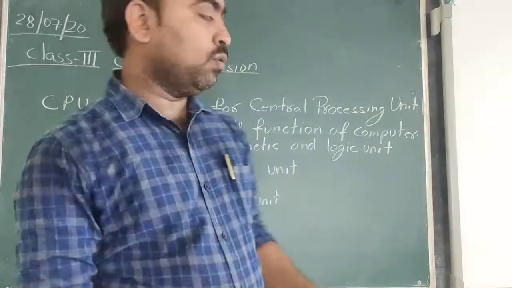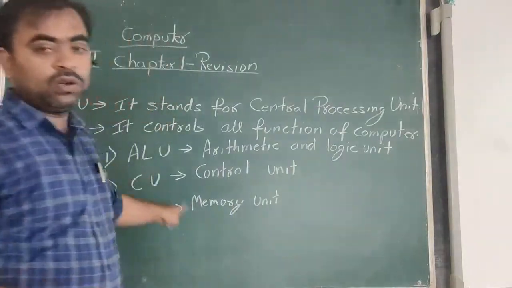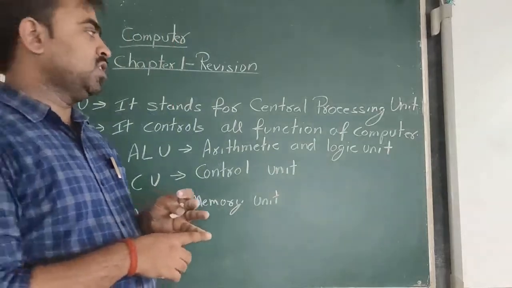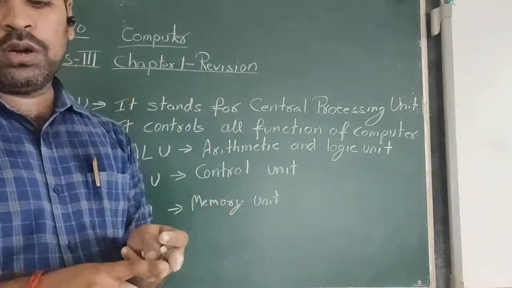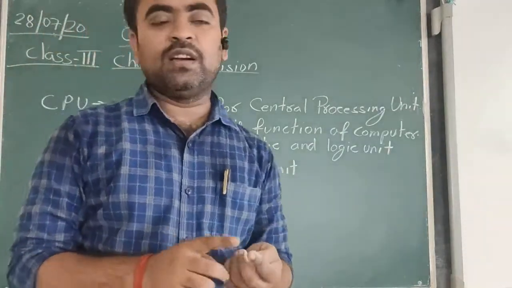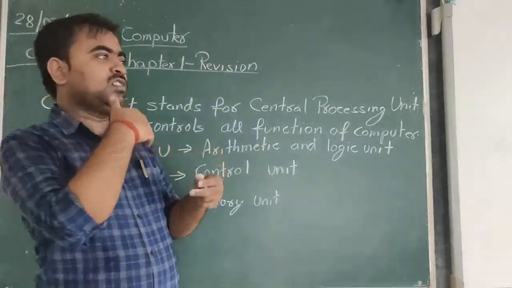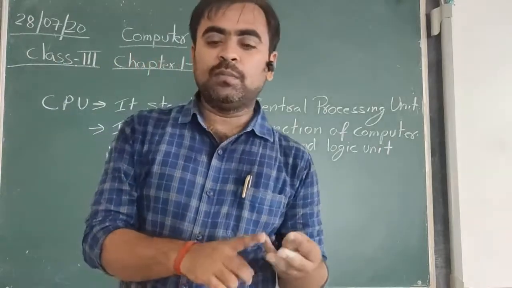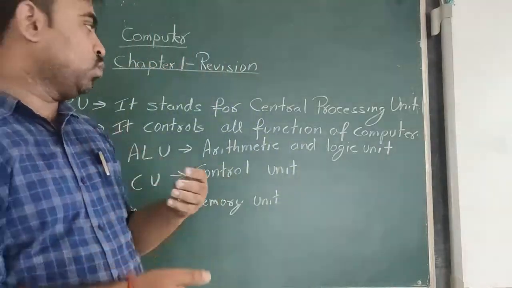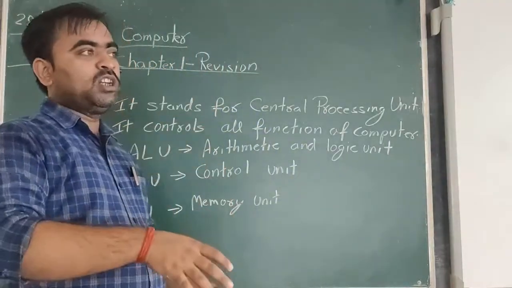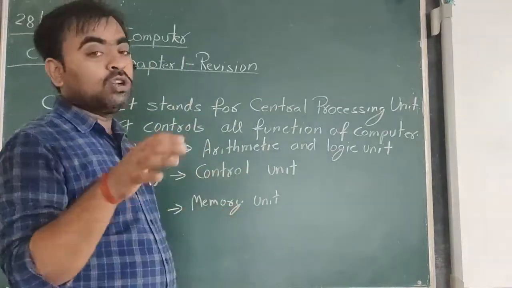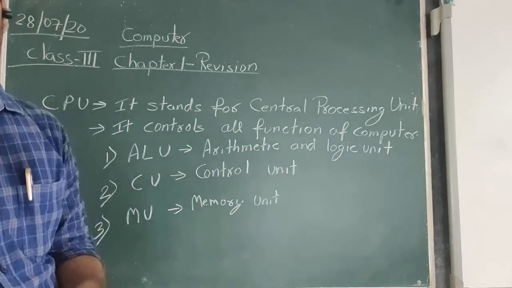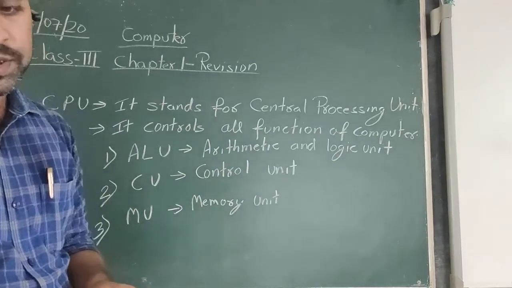Now the ALU, we will first discuss the ALU, that is Arithmetic and Logic Unit. The Arithmetic and Logic Unit performs all the arithmetic calculations, like addition, subtraction, division, multiplication, all the mathematical calculations, and the logical operations are performed by the computer itself.